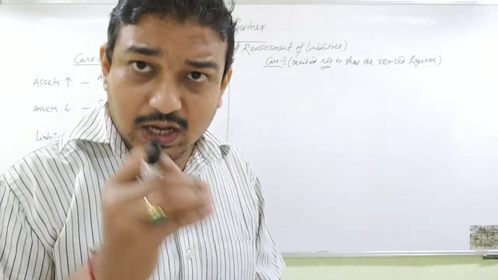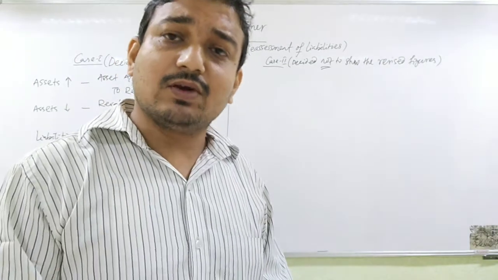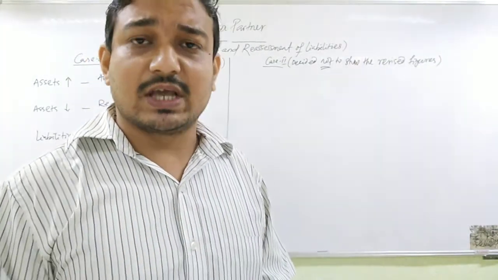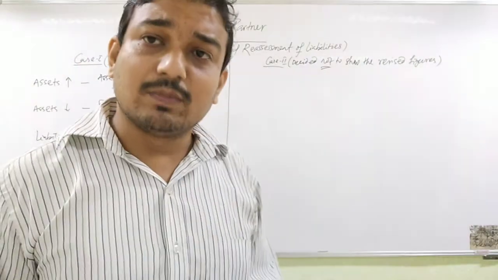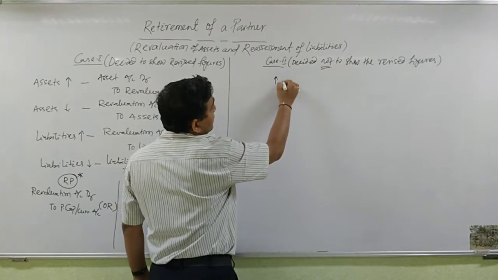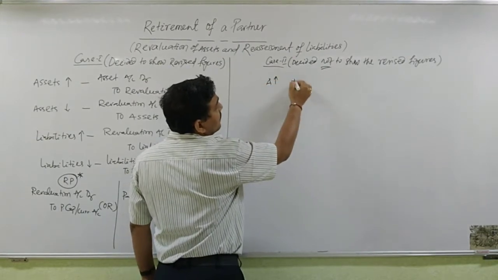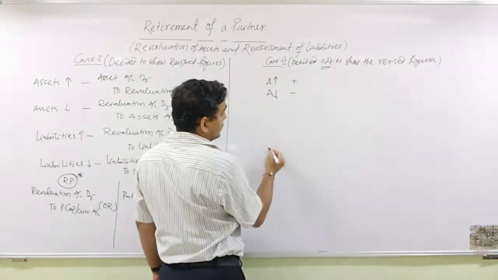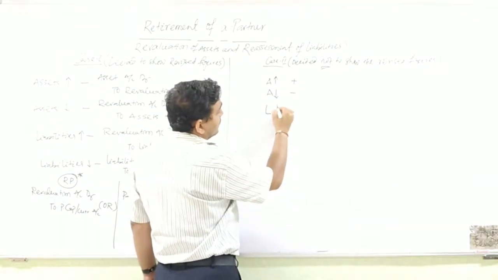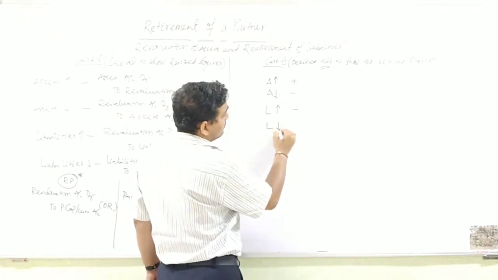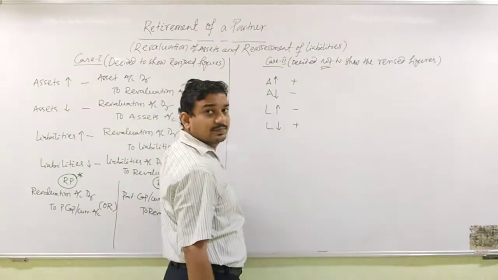So, in order to calculate the revaluation profit or revaluation loss, or you can say net increase or decrease in assets, you will have to prepare a statement. For increase in asset, it is to be added. Decrease in asset, it is to be deducted. Increase in liabilities, it is to be deducted. Decrease in liabilities, it is to be added.